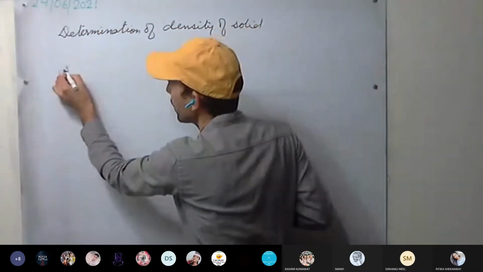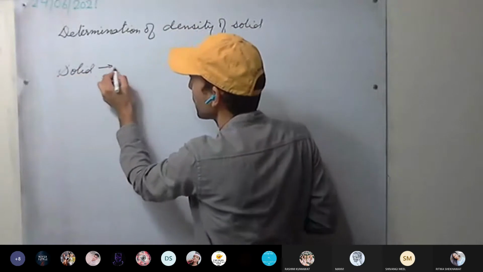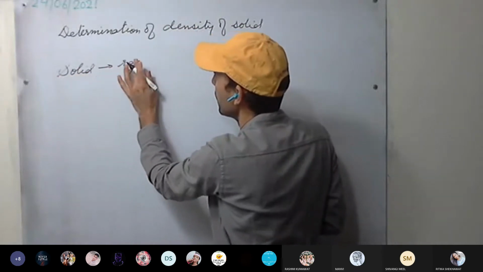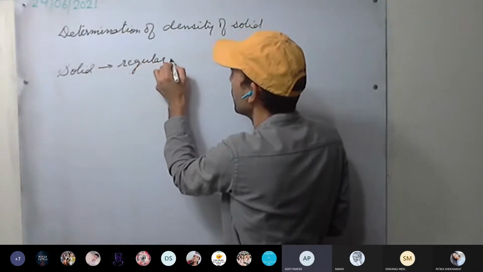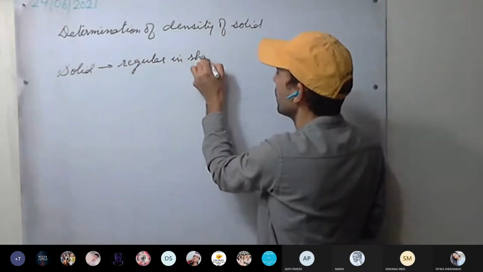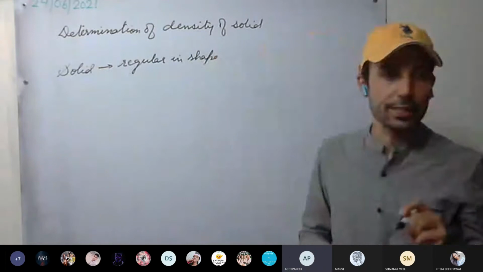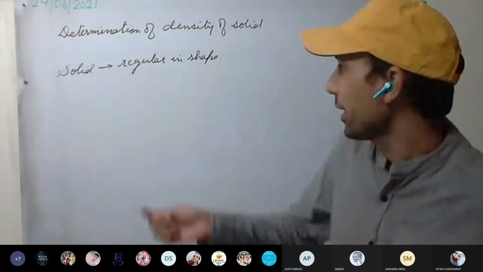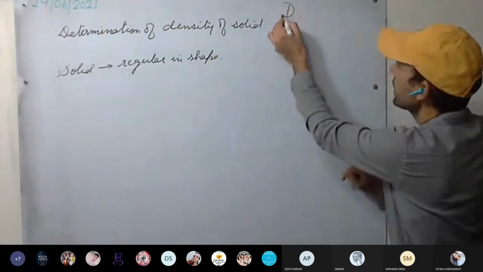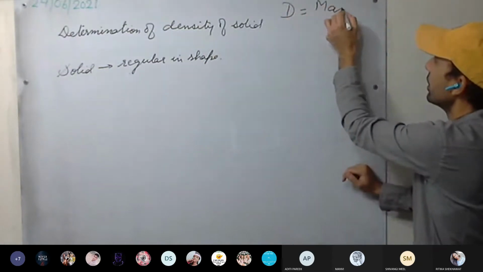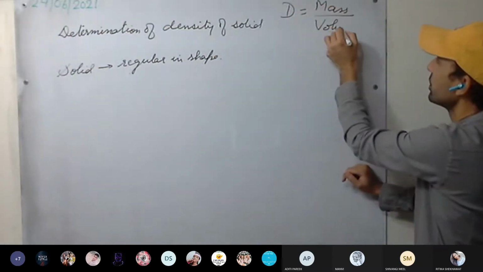So first, if the solid is regular in shape, how do we calculate its density? What do we have to calculate for density? Mass upon volume.